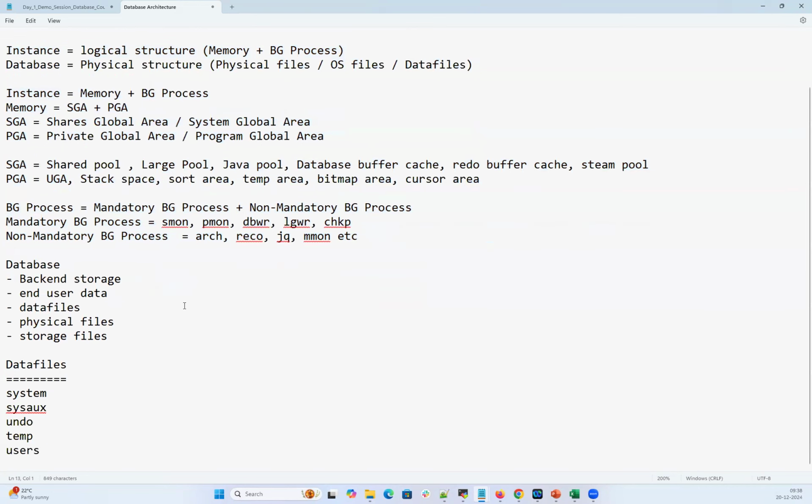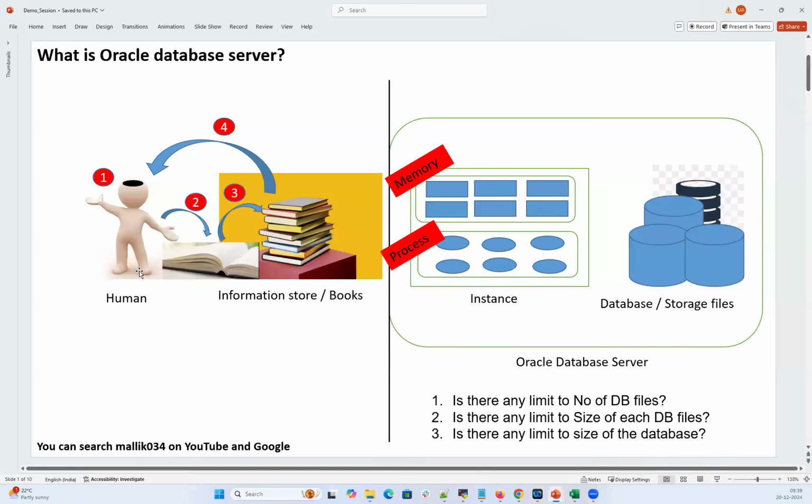Right. Any questions so far on the architecture part or on the user connections or how the query works? Malik: Are we going to go in depth into the DML flow in these lectures? Not at this point. In the lectures, yes. In the lectures, everything will be covered: how select query works, how insert query works, how update query works, how delete query works. That will be covered in our regular classes.